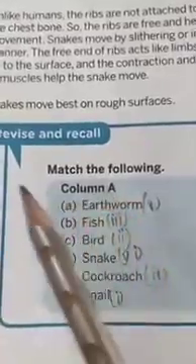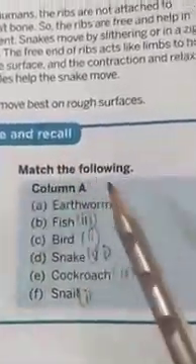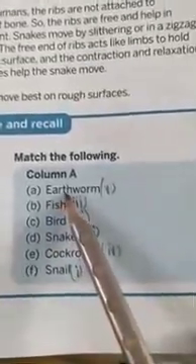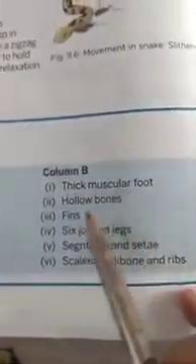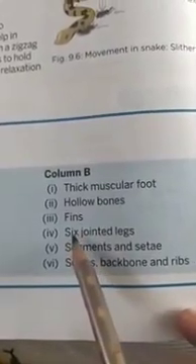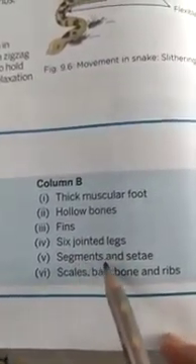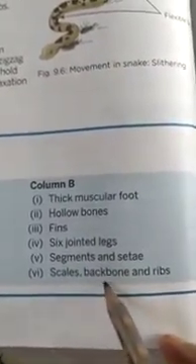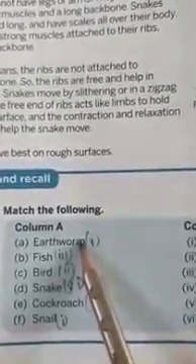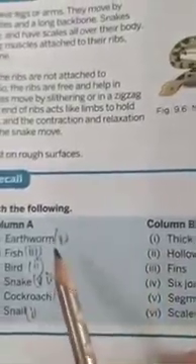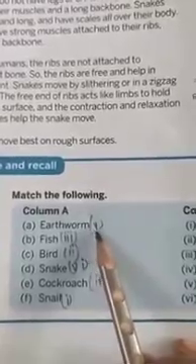Now, dear students, revise and recall. Match the following, dear students, column A, column B. Dear students, first the A column: earthworm, fish, bird, snake, cockroach, snail. Now, dear students, column B: thick muscular foot, hollow bones, fins, six jointed legs, segments and setae, scales, bones, backbones and ribs. Dear students, earthworm matches with segments and setae.